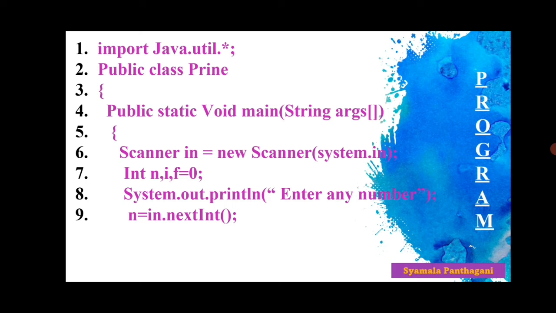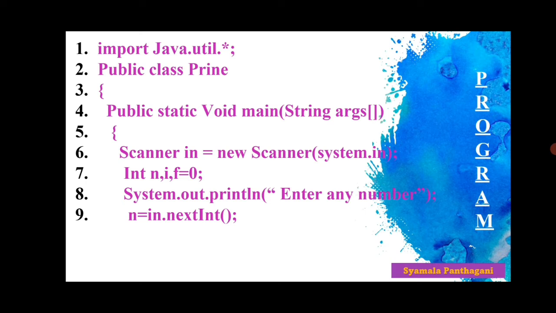Import means the compiler imports the package util from the Java class to run the functions. System.out.println. Next, public class. Class name is Prime. Sorry, I made a mistake here. Prime, not ne. And public static void main.